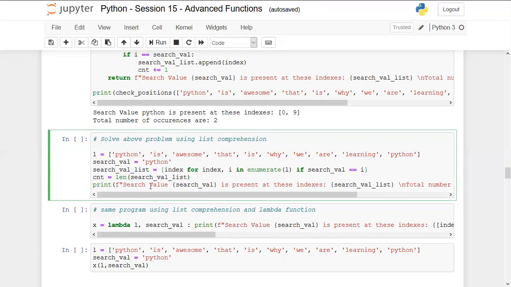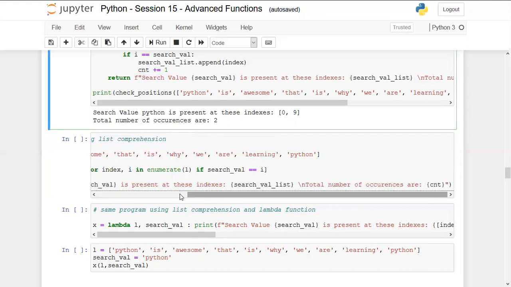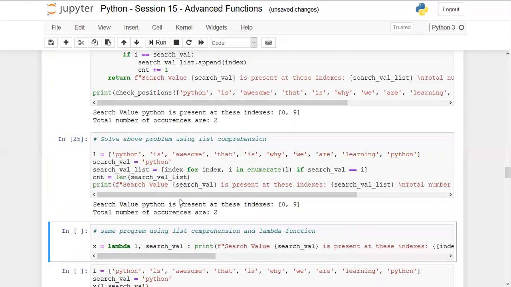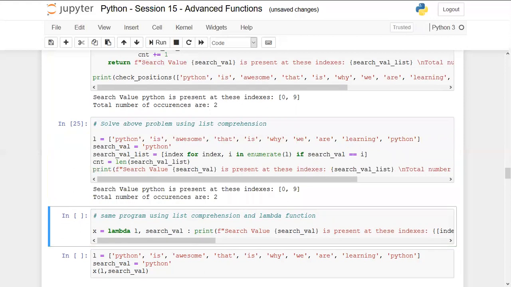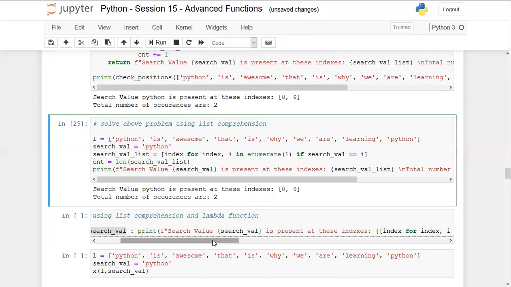And again, I'm using the same print statement that I have used above. So the output will be exactly the same in this case, but the approach is different. This is using list comprehension. Finally, we can also achieve the same thing using lambda functions. In lambda functions also, we are taking 2 arguments, which are L comma search value. L is the same list, search value is the same value. Then I'm printing the same statement, search value this, but here